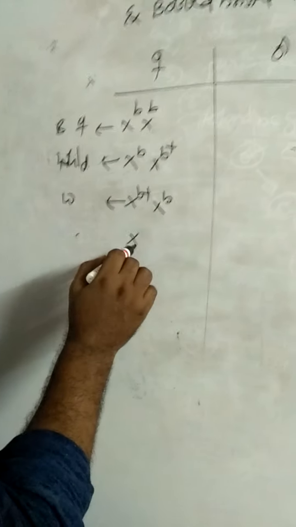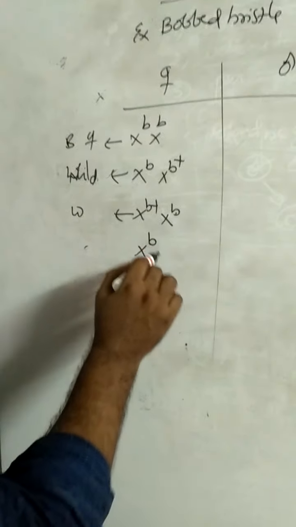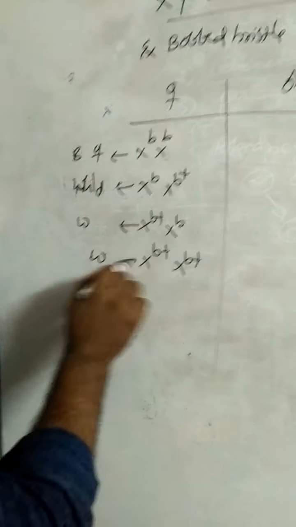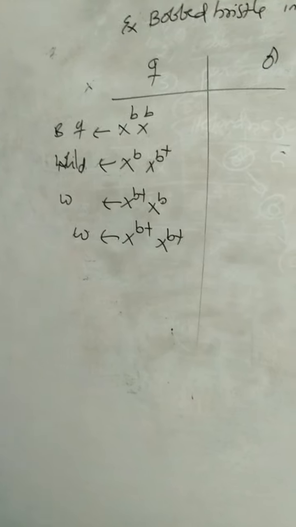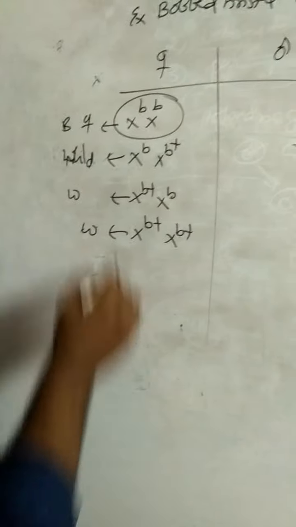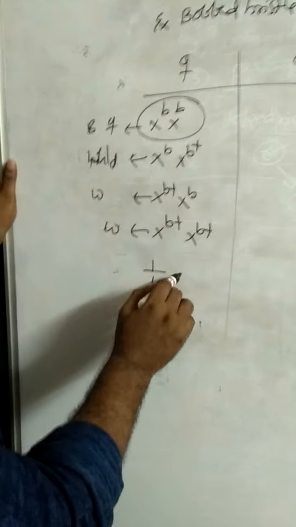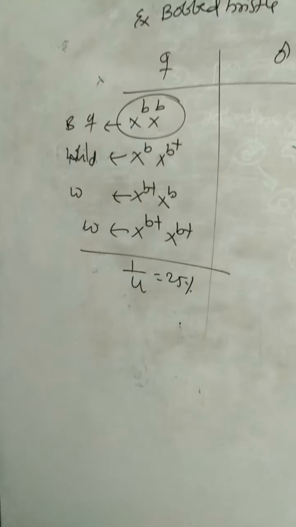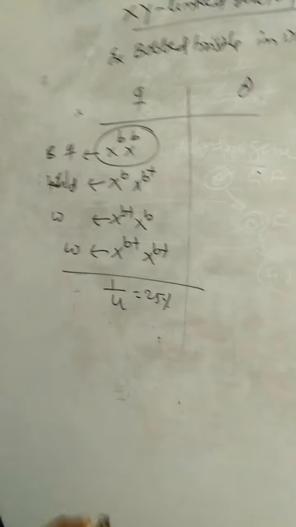And the last one, X power B plus and X power B plus, this one also wild. Here bobbed is only one, so 1 by 4, that is equal to 25%. In bobbed or XY-linked genes, in females 25%.